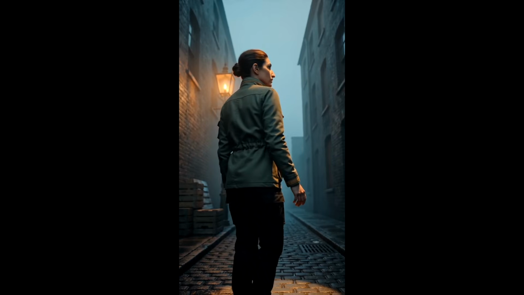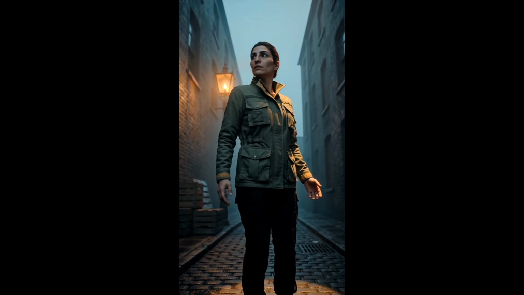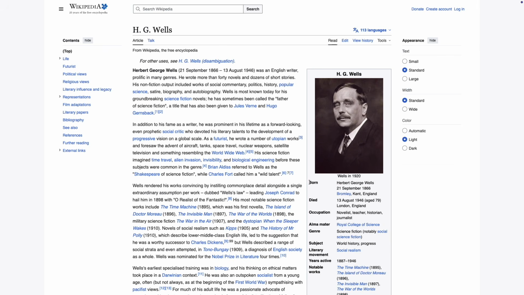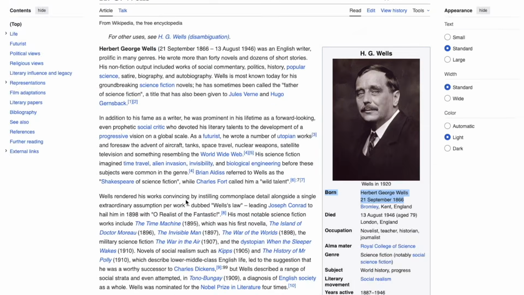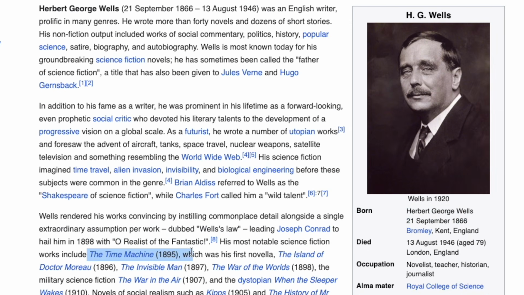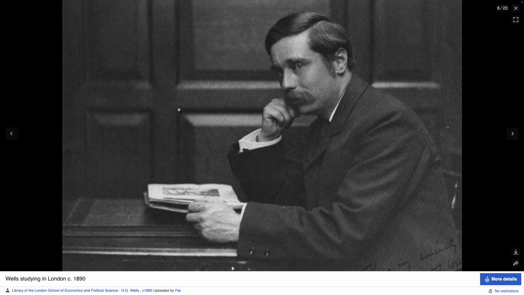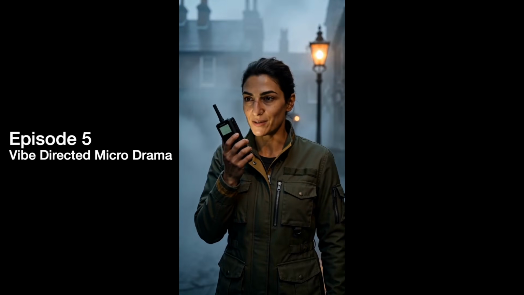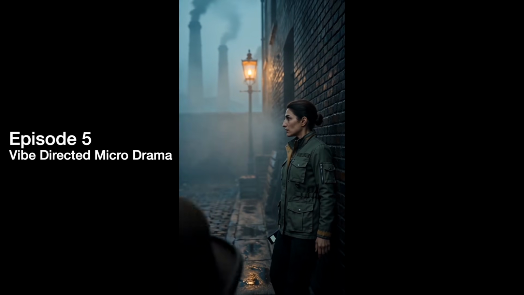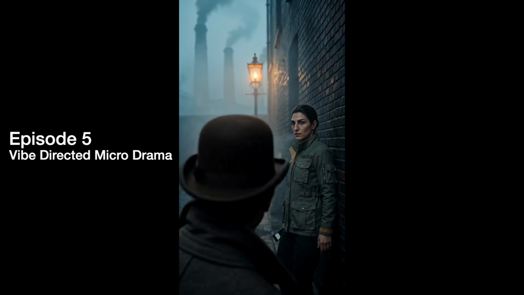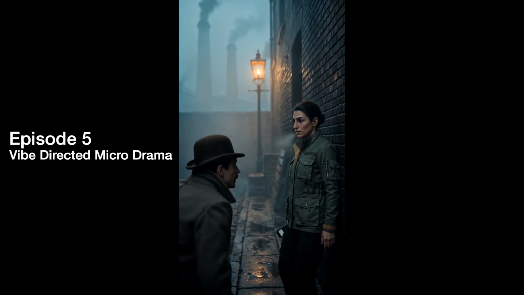I needed to give Lola something to do in London, but I wanted her to stay in the same place the pickpocket will return to. So I had this idea, and I didn't know if it would work, but I checked Wikipedia, and in 1888, H.G. Wells would have been in his 20s and hadn't yet written The Time Machine. I couldn't figure out how they would meet, then realized her jacket would probably make her stand out. You can't be a writer without being curious, so I imagine H.G. Wells would approach her and ask about it.